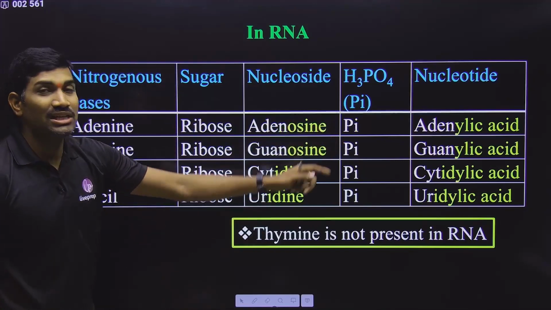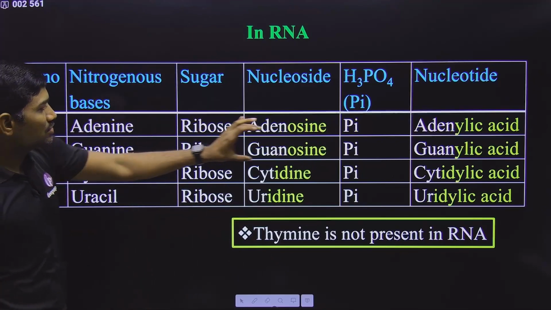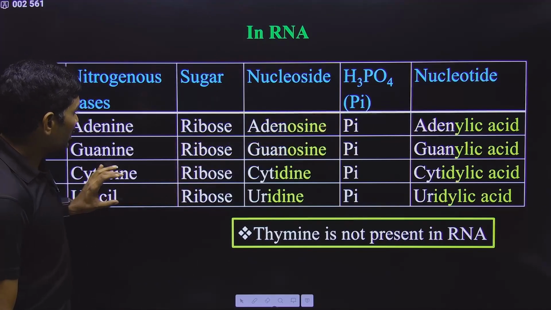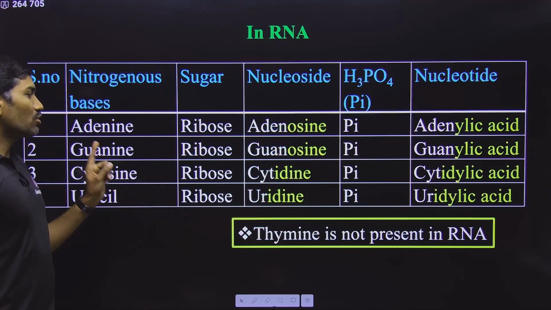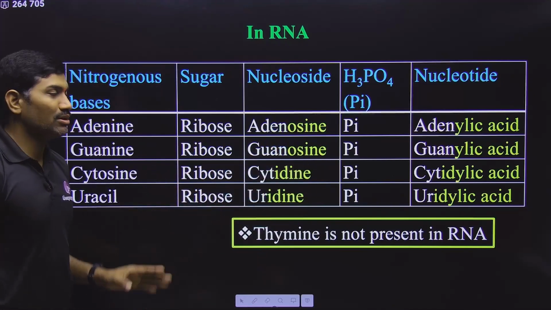See, at the end, -osine is coming. With respect to purines, -osine will come at the end. With respect to pyrimidine, -idine will come at the end. Understand this, so you can easily remember it. So guanine plus ribose is guanosine because it is a purine.